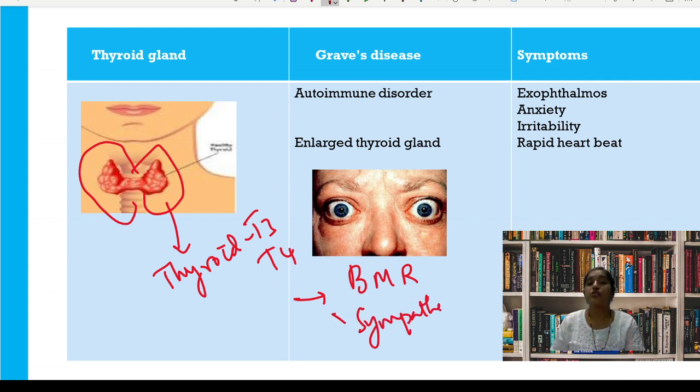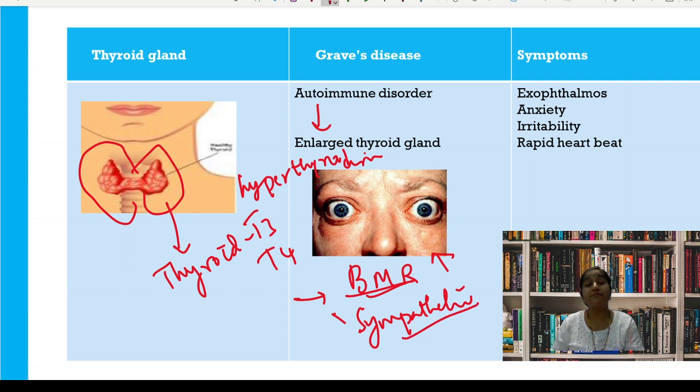So here in Graves' disease, there is the enlarged thyroid gland, so there is hyperthyroidism. As there is hyperthyroidism, more thyroid hormones, the basic metabolic rate and the sympathetic activity are increased. As a result, they have rapid heartbeat, palpitations. They are very anxious, irritable. And the main feature of Graves' disease is, you can see the eyes. The eyes are protruded, bulging of eyes. That is exophthalmos.